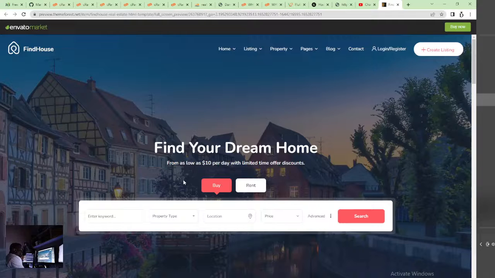So I got this template because, if you've been watching the previous episode, we shut down the previous LAND9JA website and we're trying to work on something new. So we started with buying a template from